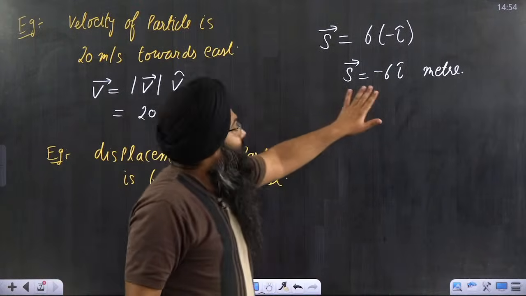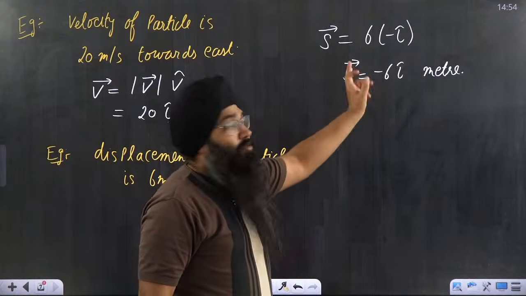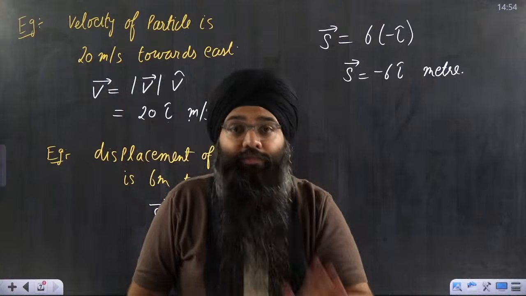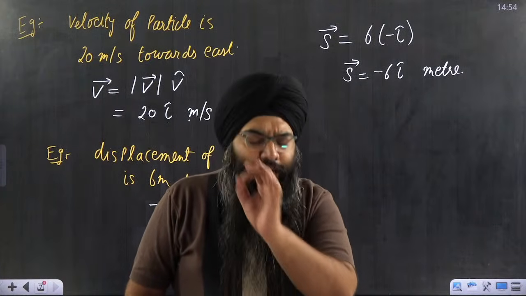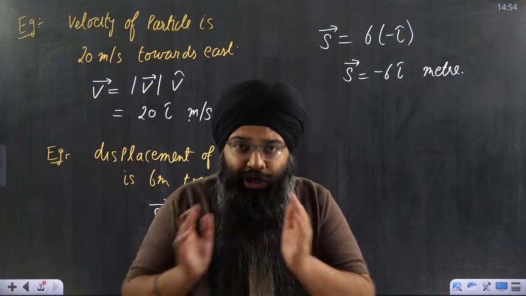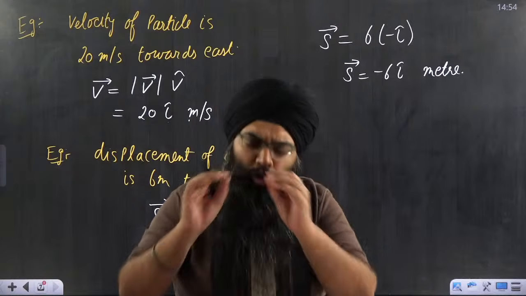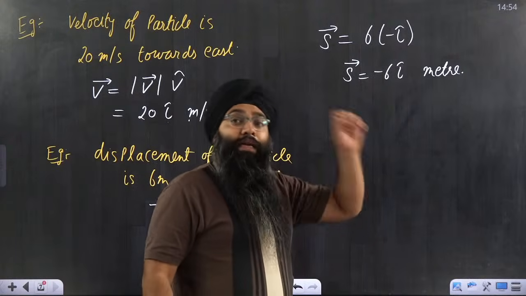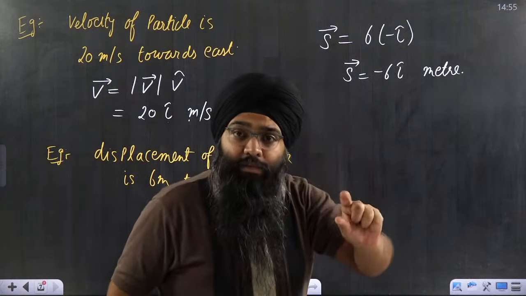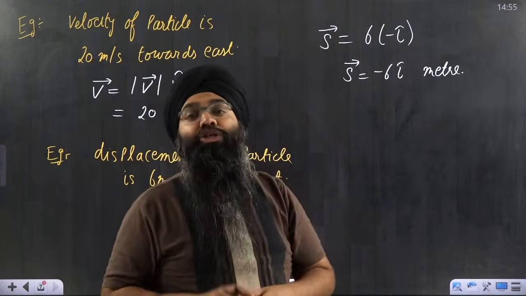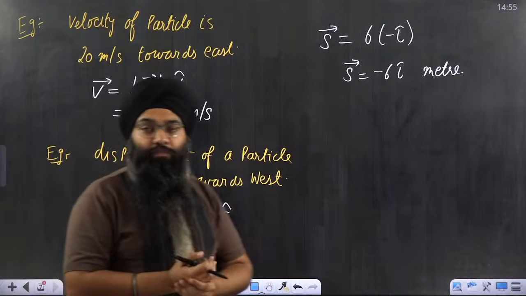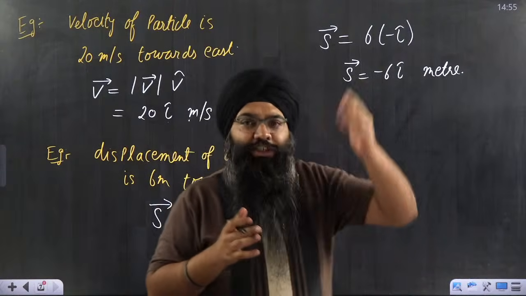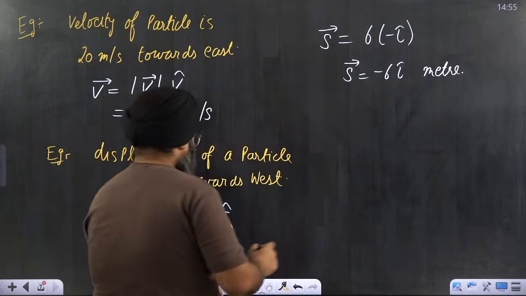One more thing: if I write the displacement vector as minus 6 i cap, many people think that the displacement is minus 6 meter. No, beta. The magnitude of a displacement can never be negative. The magnitude of any vector is always a positive quantity. Minus 6 i cap is specifying that the magnitude of that vector is 6, but the direction is minus i cap. That is the correct representation of writing a vector or thinking about a vector. Now this was only in one direction, when the particle was moving only in i cap or only in j cap. I can represent a vector in two directions also.